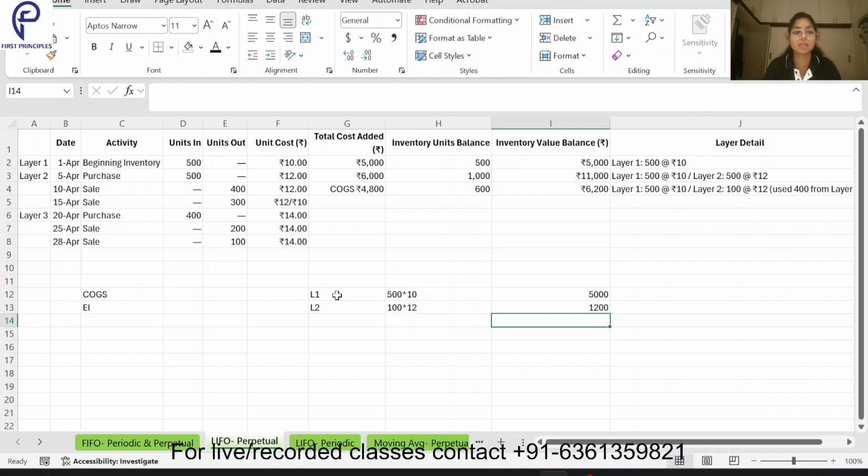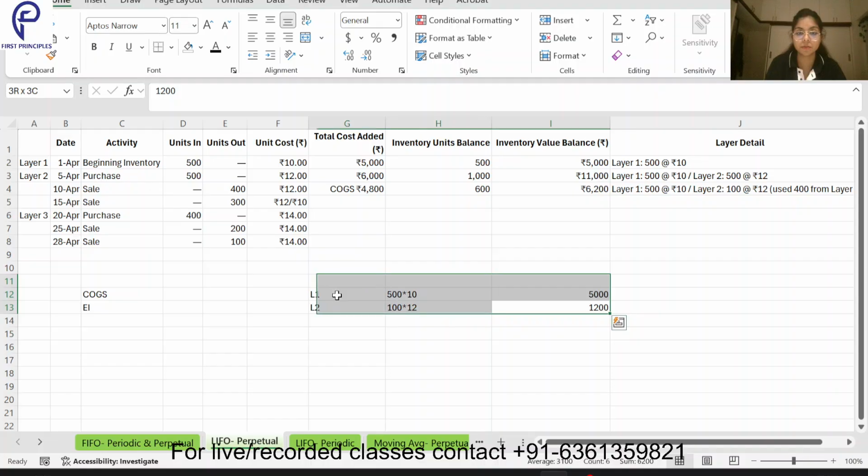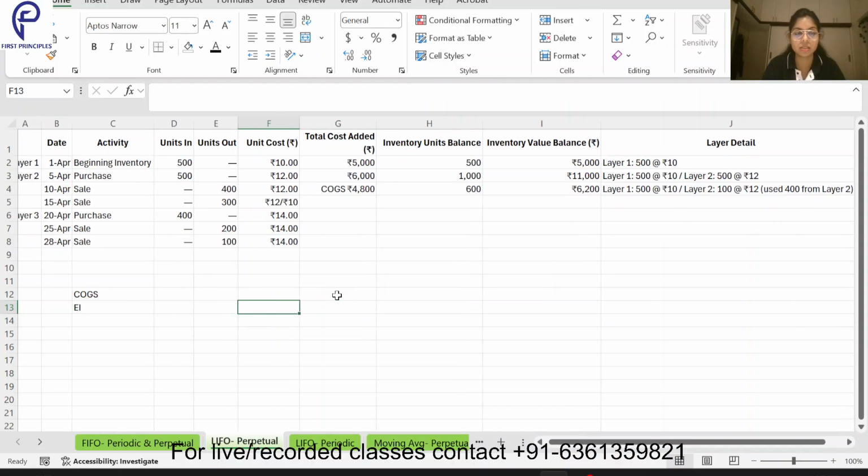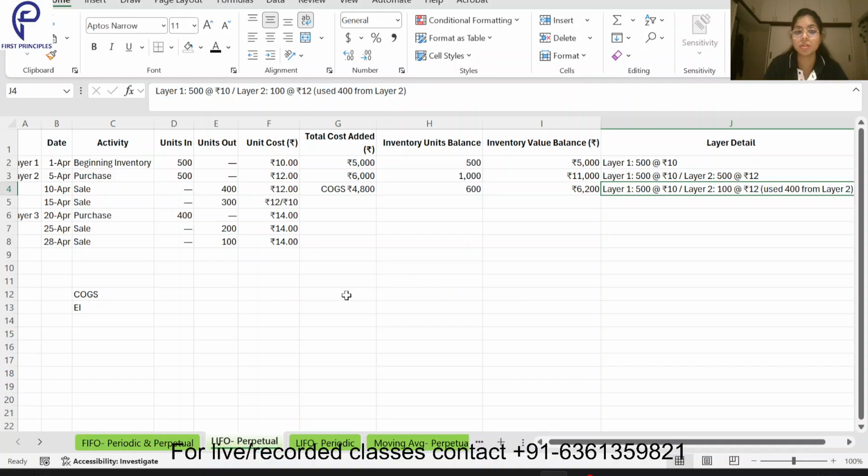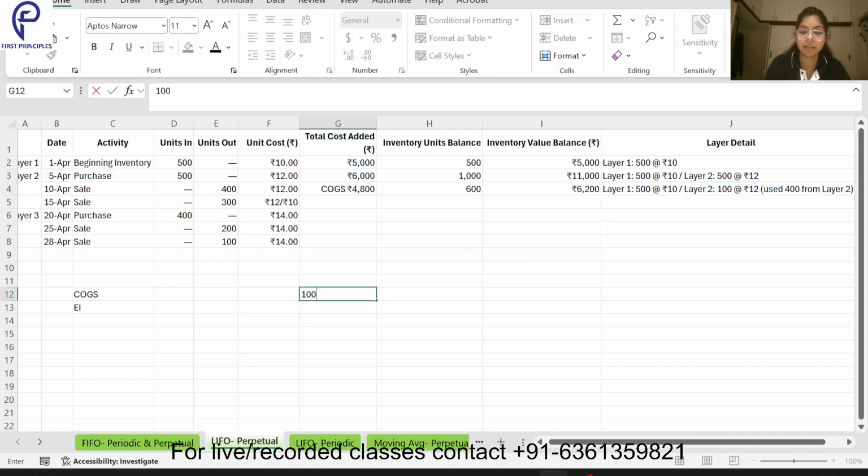Now coming to the total sales value, if I talk about the sales, I am now selling the 300 units. If I am selling the 300 units, I am following the LIFO method. Now what is there in my inventory? I will sell the layer 2 first. So from layer 2, 100 at the rate 12. Then from layer 1, how much should I take? I must take 200 at the rate 10, right? So this one will be 1200, this one will be 2000.